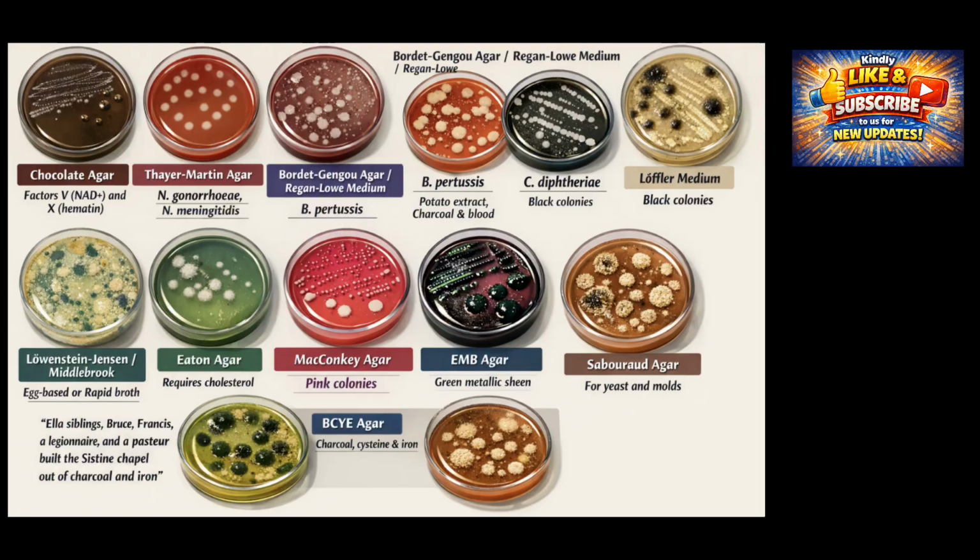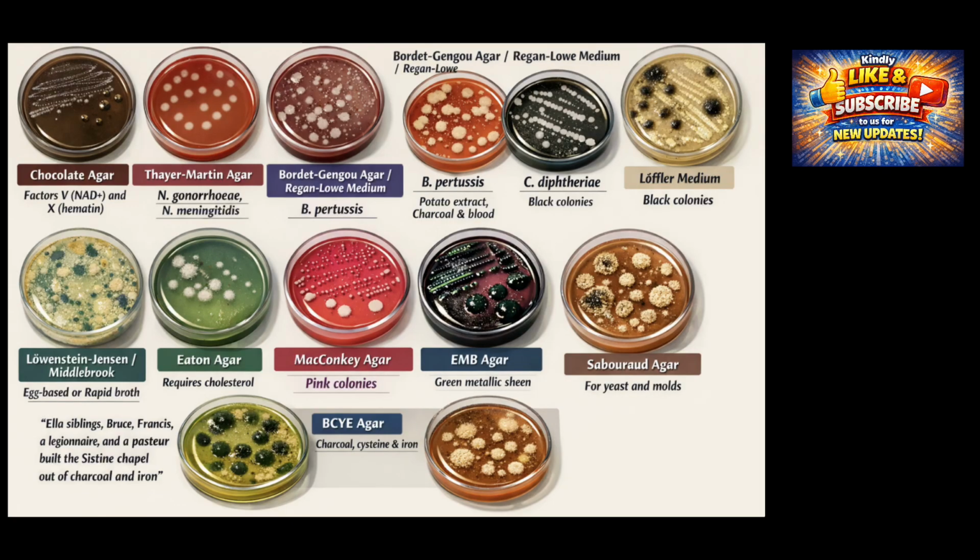For enteric organisms, MacConkey agar is both selective and differential. It inhibits gram-positive organisms and differentiates lactose fermenters, which produce acid and turn colonies pink. This is frequently paired with eosin methylene blue, EMB, agar, where E. coli produces a green metallic sheen due to strong lactose fermentation. A classic exam distinction is recognizing that both media assess lactose fermentation, but EMB has a visually striking sheen specific to E. coli, while MacConkey broadly categorizes lactose fermenters versus non-fermenters.